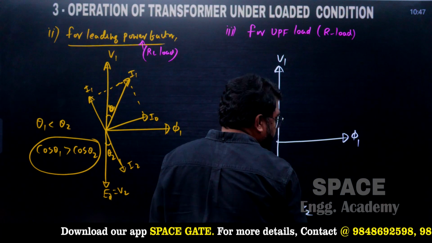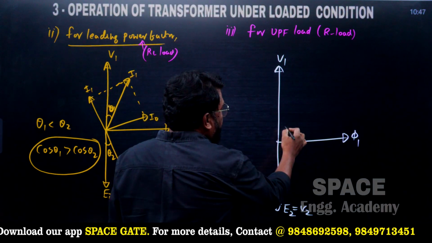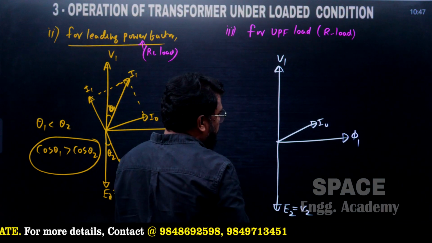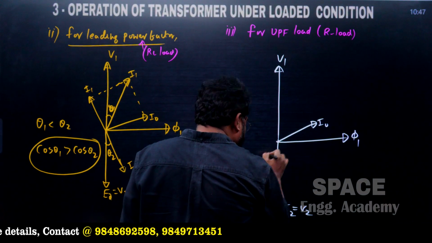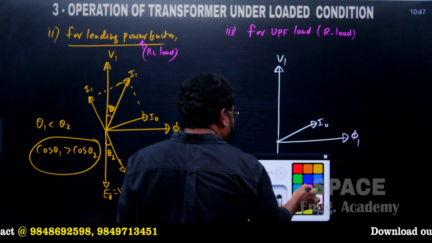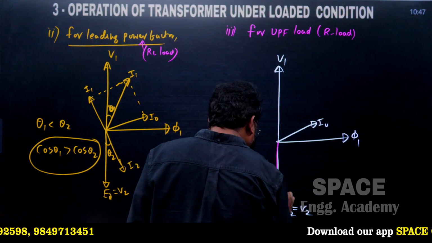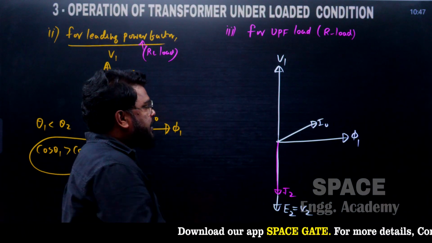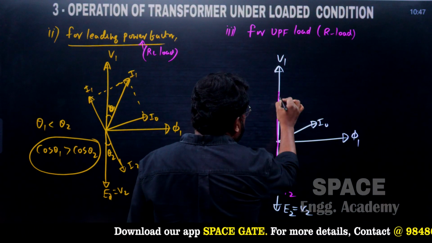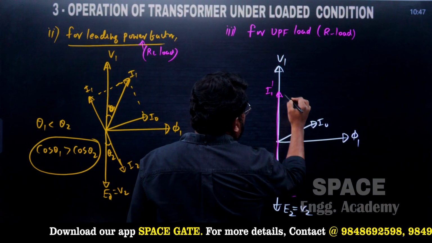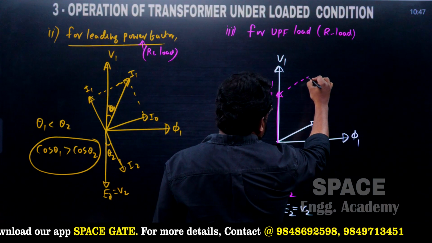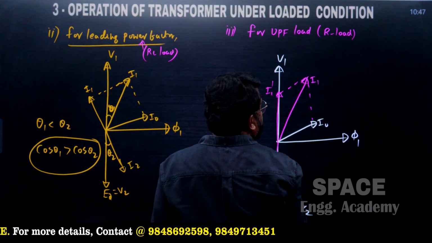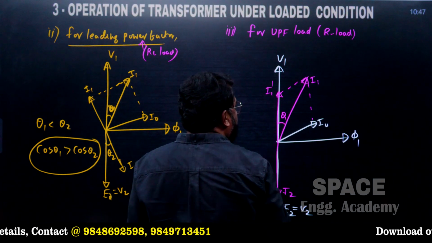E2 is equal to V2 if drops are neglected. Let us assume it is a no-load current I0 value, and at unity power factor this current I2 is always in phase with V2. I1 dash is exactly the mirror image, and by vector addition using the parallelogram law we can get the primary current. So this angle is equal to theta 1.